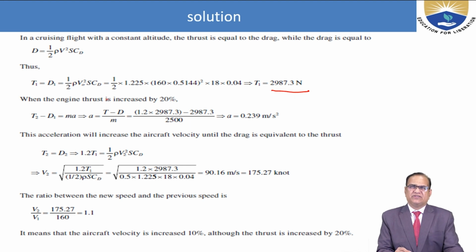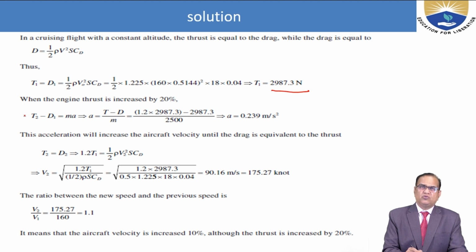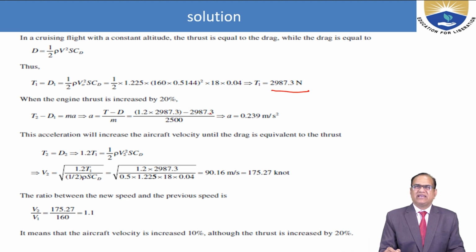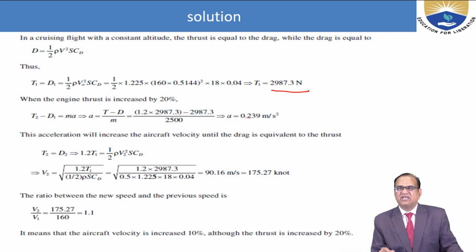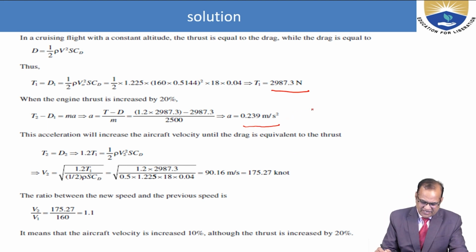So when the engine thrust is increased by 20%, T2 minus D1 is equal to M A. So A is equal to (T2 minus D1) by M. This T is increased by 20%, so 1.2 times 2987.3 minus 2987.3, divided by 2500. So the acceleration will be 0.239 meter per second square. So we got the acceleration here.